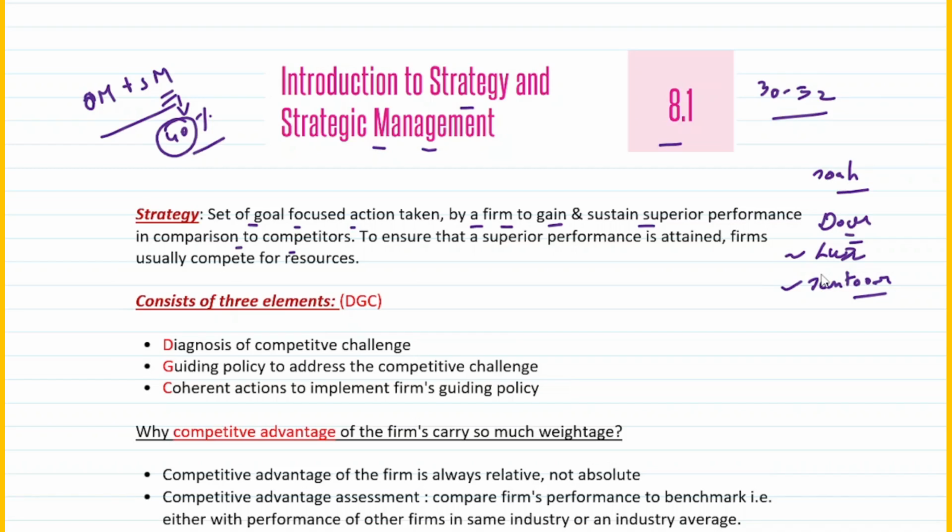That's what it says. To ensure that superior performance is attained, firms usually compete for resources, right? Because we all know resources are very limited in nature. So what's the first and foremost thing that a company should do? They should target the resources that are available, and that's where they get an advantage or an edge. So basically, to attain superior performance, firms usually compete for the resources, right?